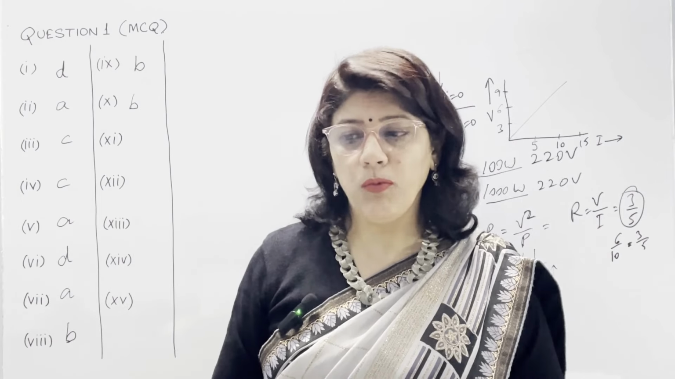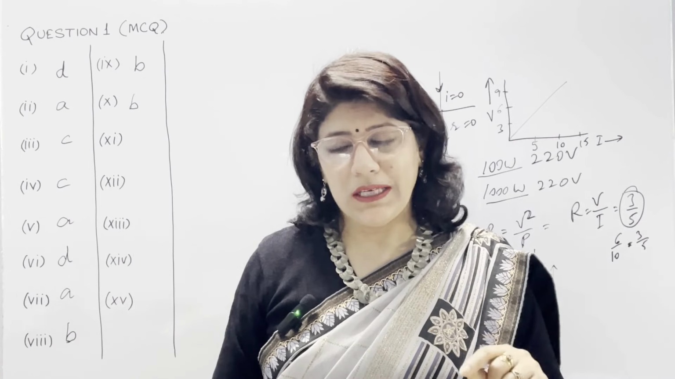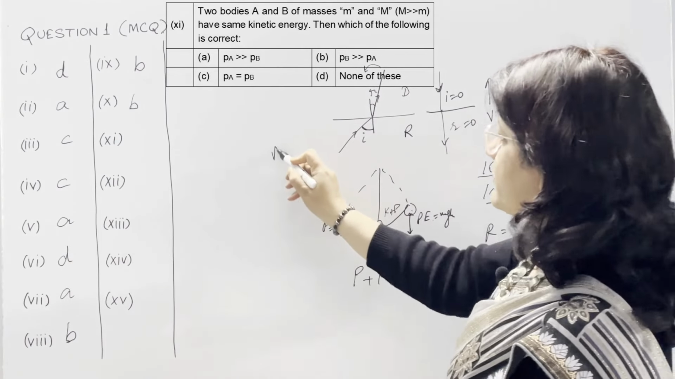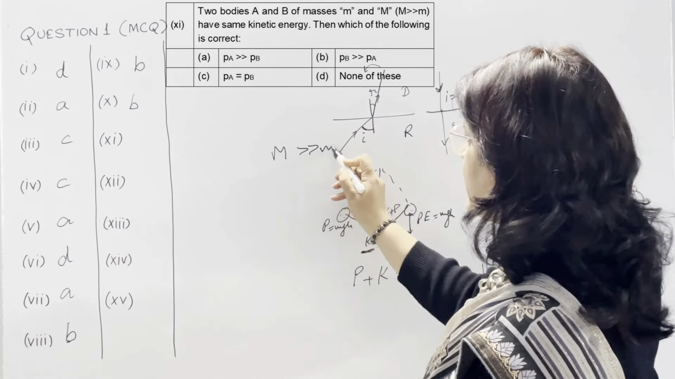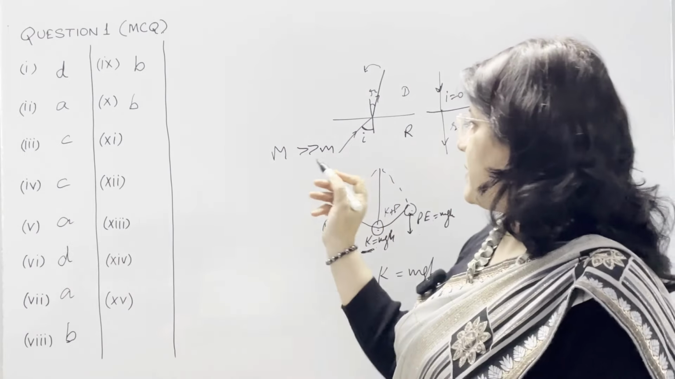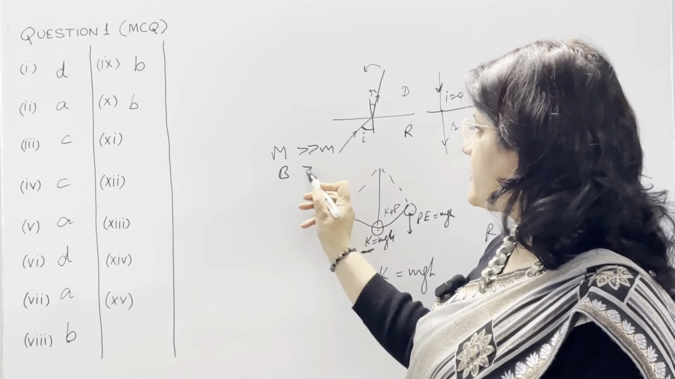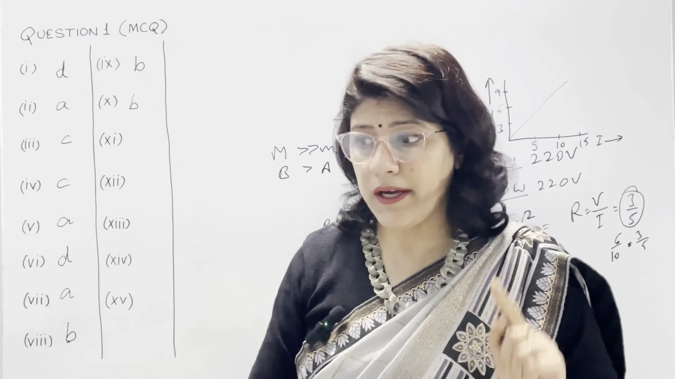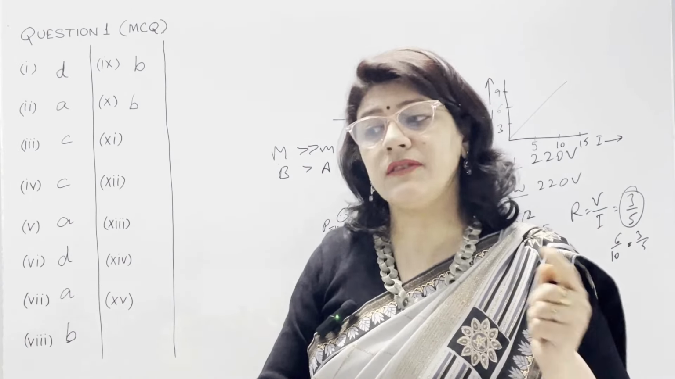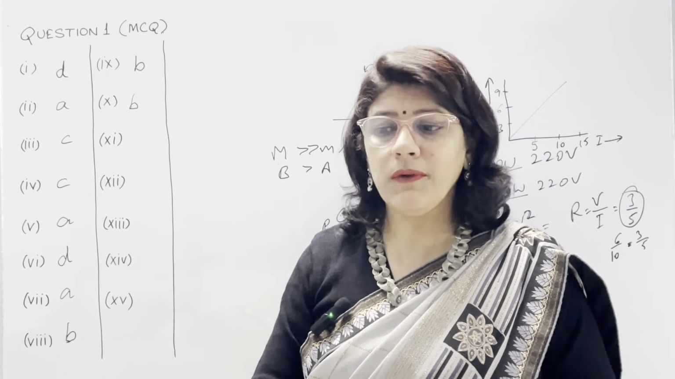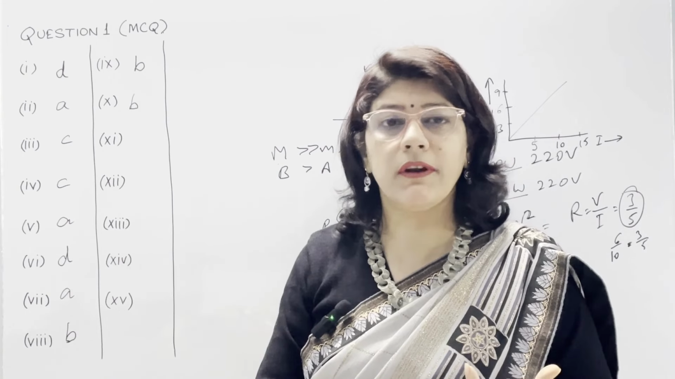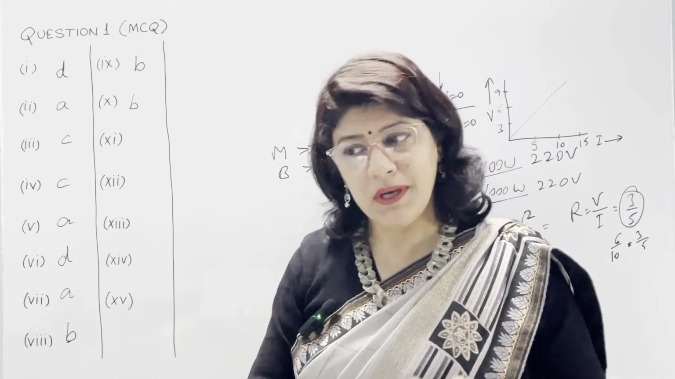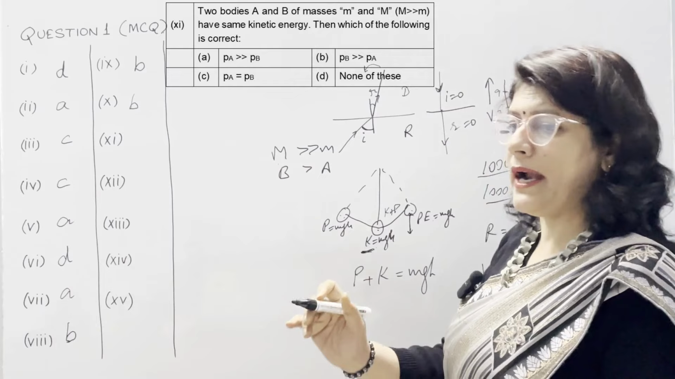In 11th part, two bodies A and B of masses small m and capital M, where capital M is very, very greater than small m. So it means the mass of B body is greater than A body. Now, have same kinetic energy. This is given that they have same kinetic energy. Then which of the following is correct? And the relations are given in the term of momentum. PA is greater than PB, PB is greater than PA, both are equal and none of these.